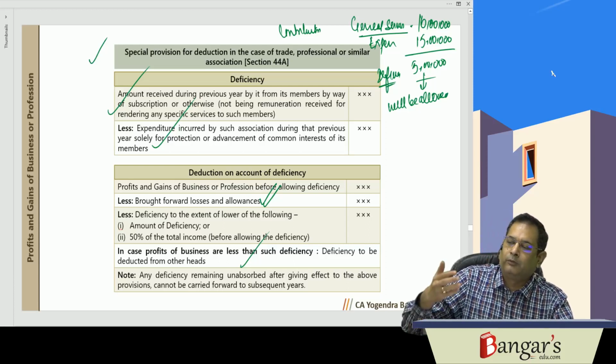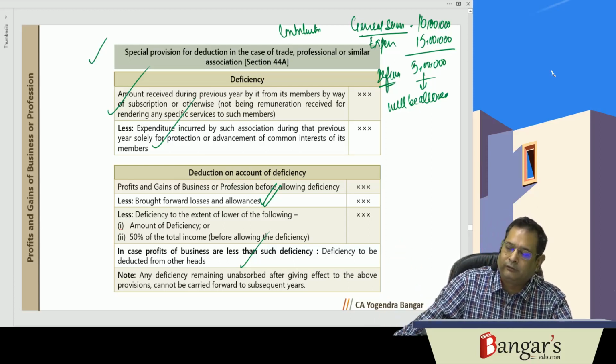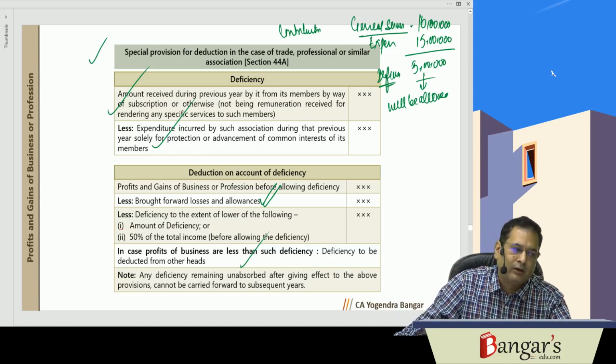Next part about maintenance and presumptive basis taxation and agricultural income, etc., we'll be discussing in our other class.